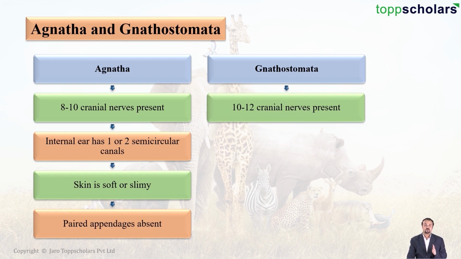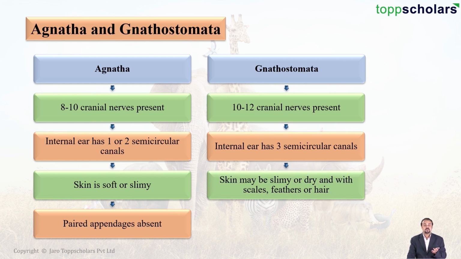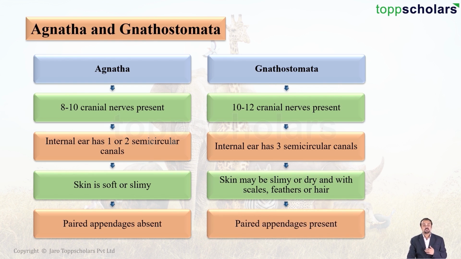Under gnathostomata students, in agnatha there were 8 to 10 cranial nerves, but in gnathostomata there are 10 to 12 cranial nerves. Moving on, whereas in agnatha we had seen only 1 to 2 semicircular canals, in gnathostomata there are 3 semicircular canals. The skin may be soft, slimy, or it may be dry and usually shows presence of an exoskeleton made up of scales, feathers or hair. And finally students, paired appendages are present. In agnatha they were absent, whereas in gnathostomata these paired appendages are present.